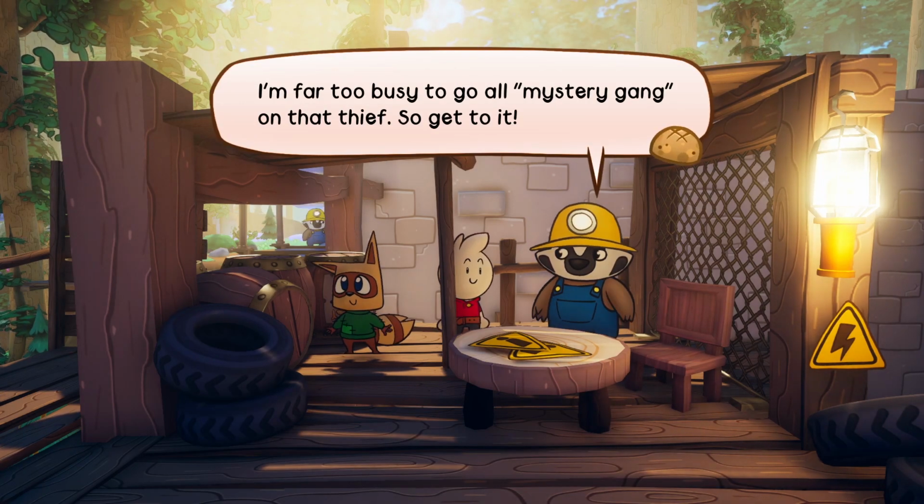This key allows you to unlock any padlock a badger might have set up. I'm far too busy to go all mystery gang on that thief, so get to it.